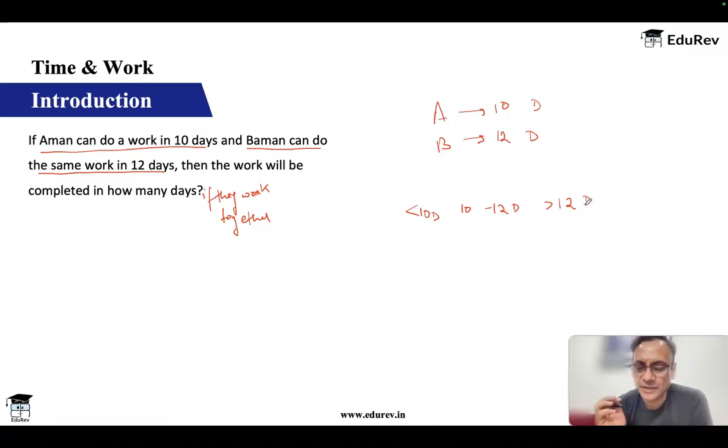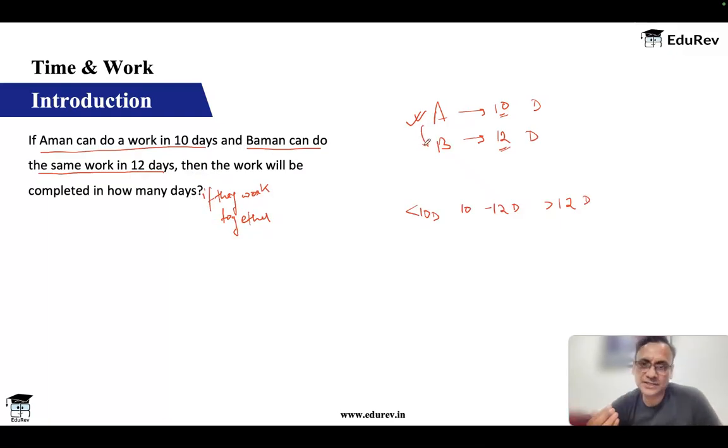I'm sure this is not very difficult to figure out, right? A himself can finish the work in 10 days. Okay, look at the lower of the two values. 12 days, 10 days, I'll focus on 10 days. So A himself can finish the work in 10 days. Now A is getting some help from B.